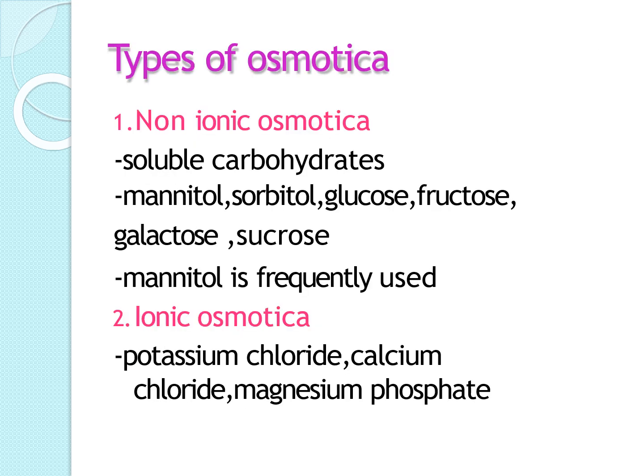Types of osmotica. First one is non-ionic osmotica, which are soluble carbohydrates like mannitol, sorbitol, glucose, fructose, galactose, and sucrose. Among these carbohydrates, mannitol is frequently used. And second is ionic osmotica: potassium chloride, calcium chloride, and magnesium phosphate.